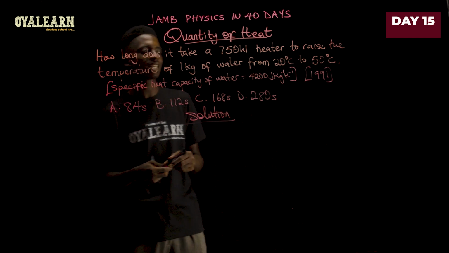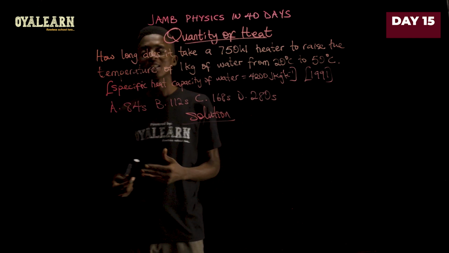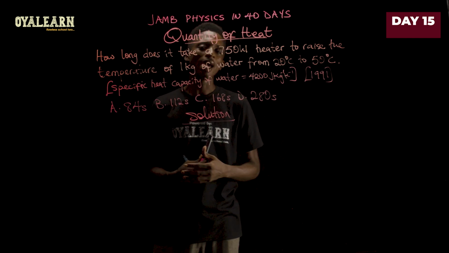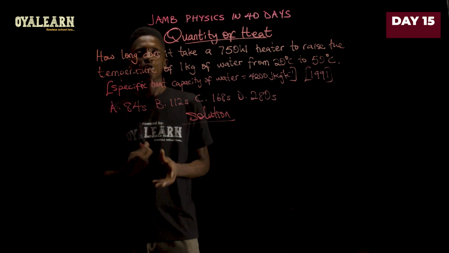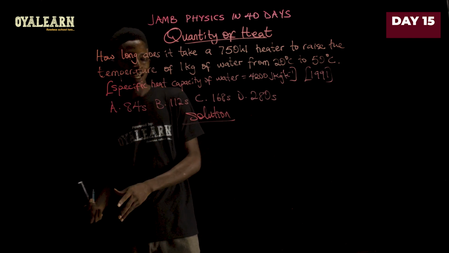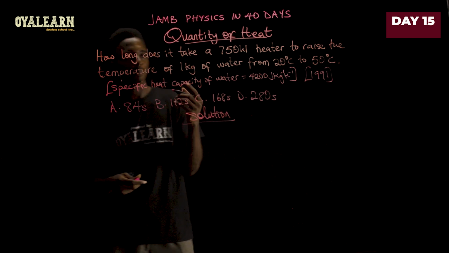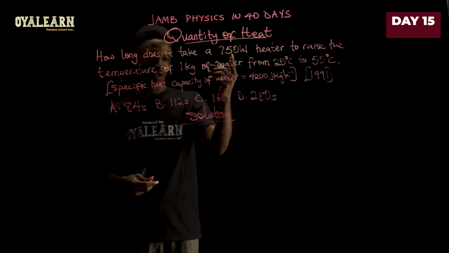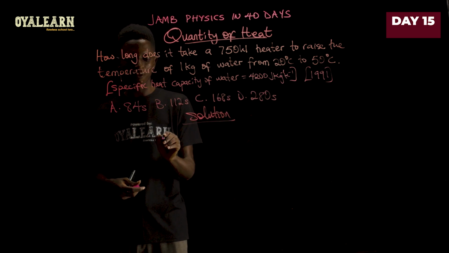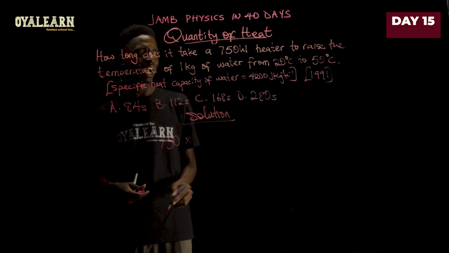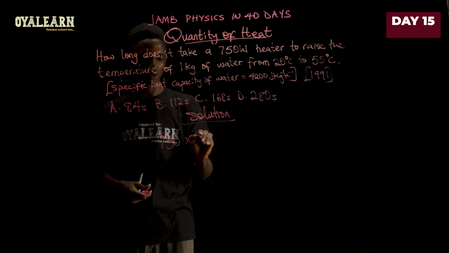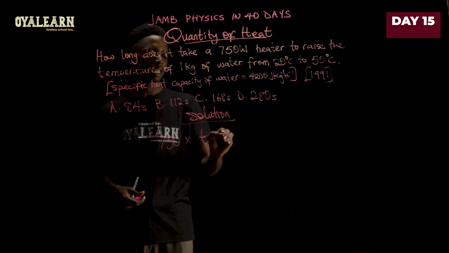So in this case, the electrical energy is going to be converted into heat energy, and we're going to assume that no heat is lost to the surrounding. So the electrical energy would be the power multiplied by time. So the power is given as 750. So we say 750 watt multiplied by the time. Now that is what we are asked to find. So let's call that T equals.